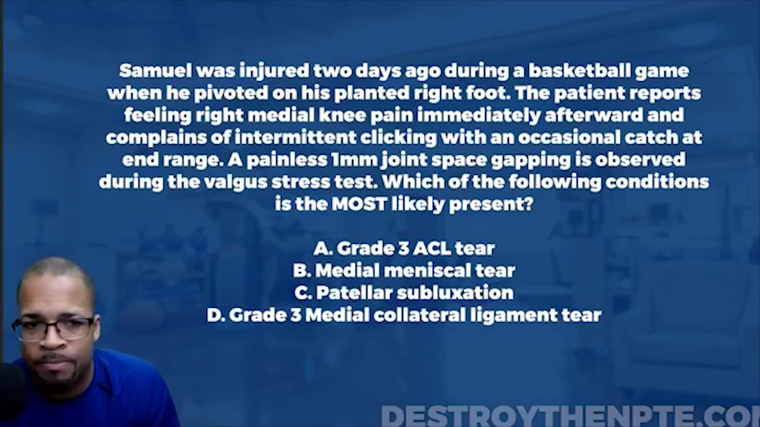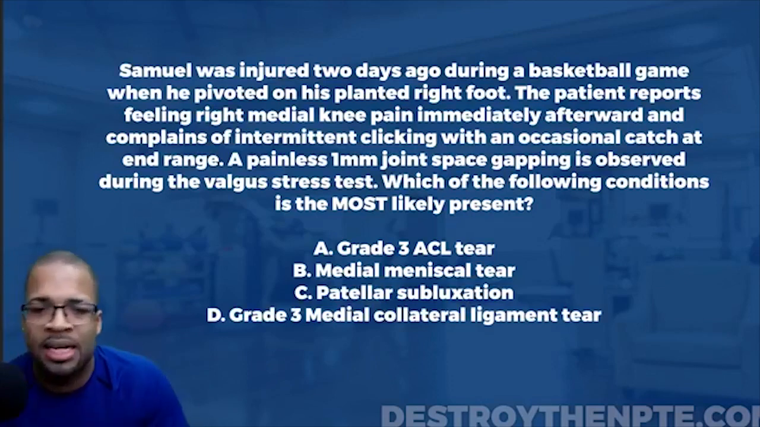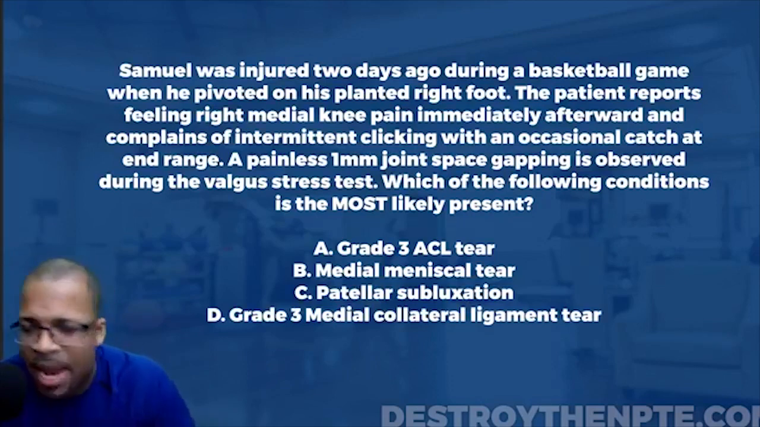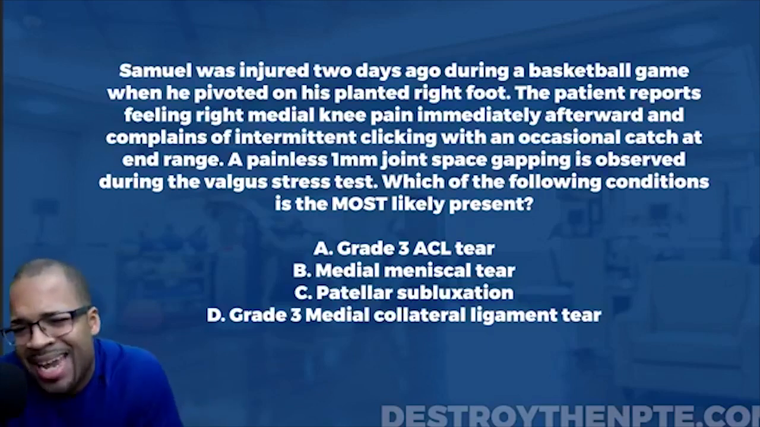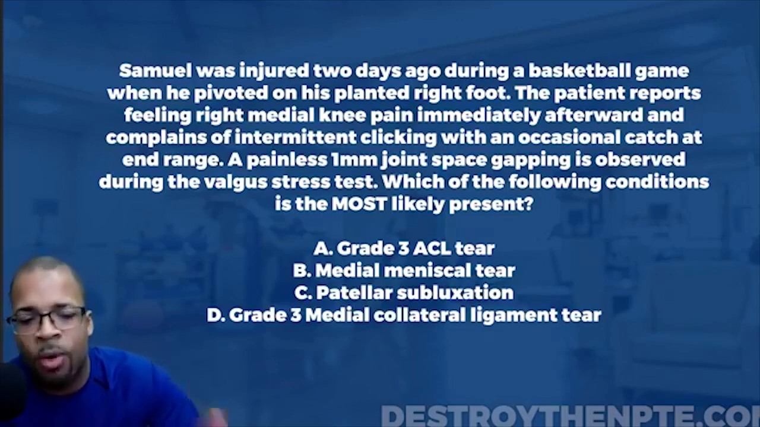I would say not. All right, we're not dealing with a younger female with weak hips and tight IT band or tight vastus lateralis or anything along those lines. It's not saying anything like that. It's not saying anything about a Q angle. And so I'm not thinking about patellar subluxation here. Again, it's not the most likely, especially when you compare it to the medial meniscal tear. So let's go ahead and eliminate that, and let's look at the final one.